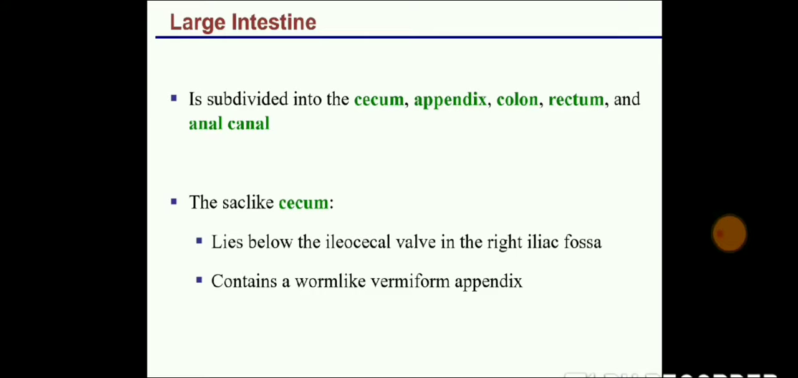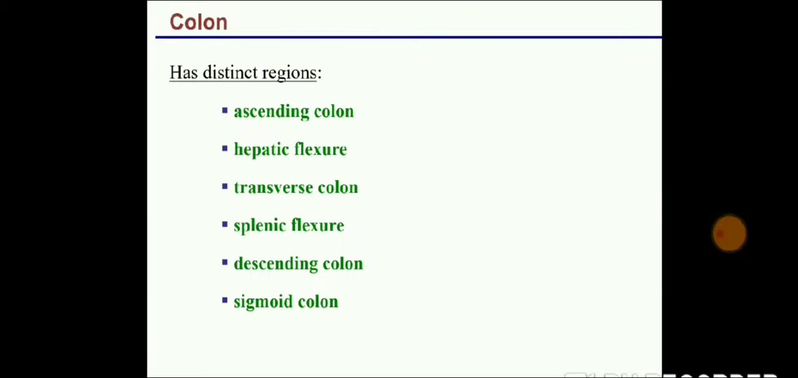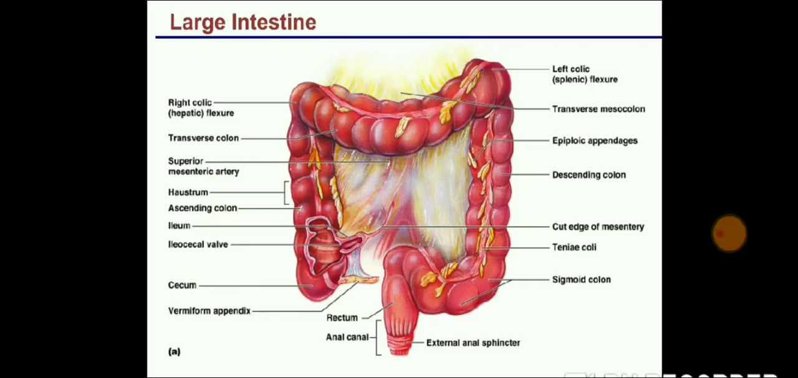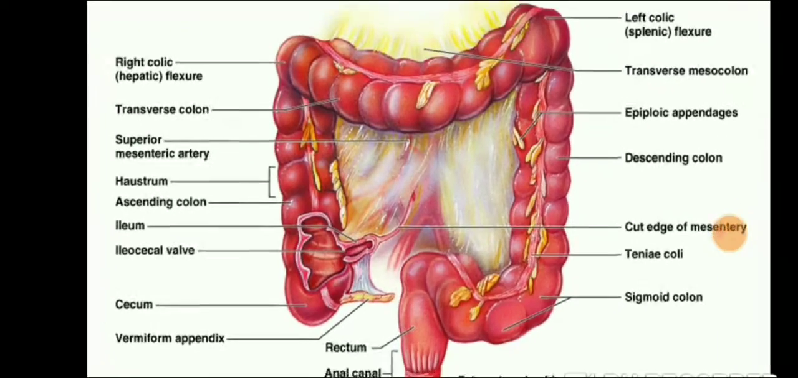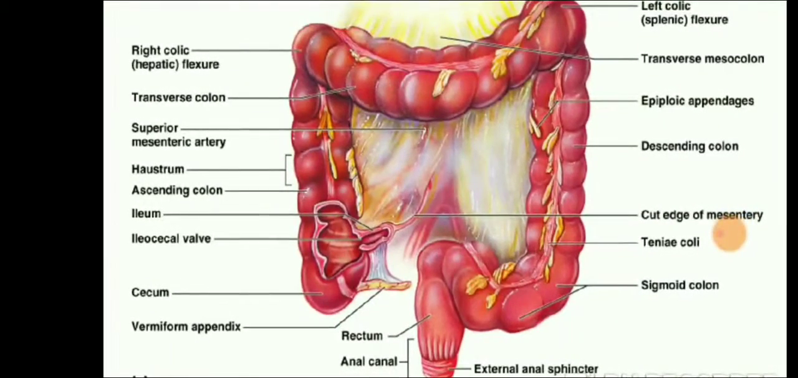Next organ is the large intestine. It is divided into cecum, appendix, colon, rectum and anal canal. First of all we will see the cecum. Now your colon is divided into some parts: ascending colon, hepatic flexure, transverse colon, splenic flexure, descending colon, sigmoid colon. We will see in the diagram. This is the structure of your large intestine. The reddish structure which you can see is known as the large intestine.